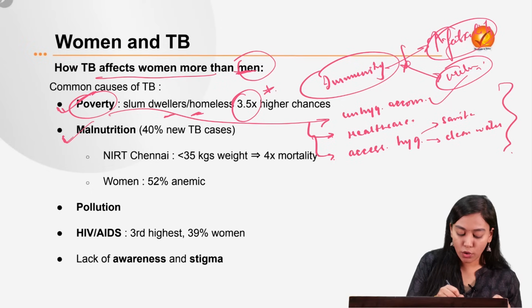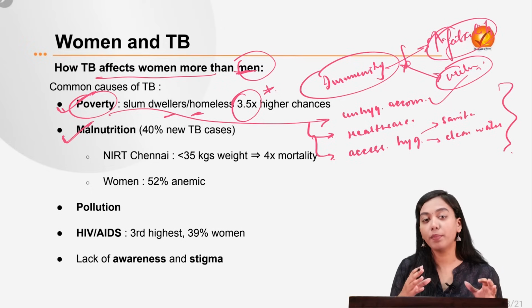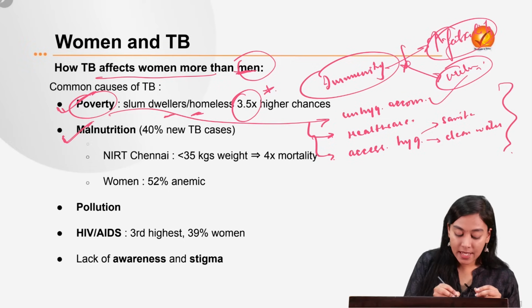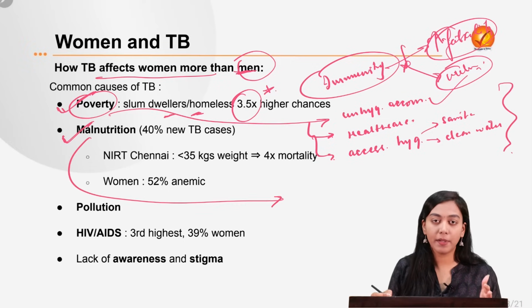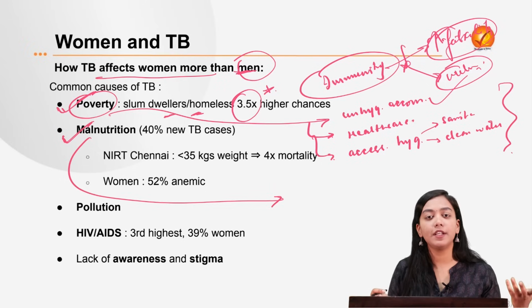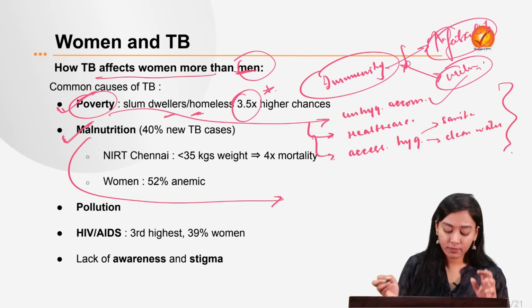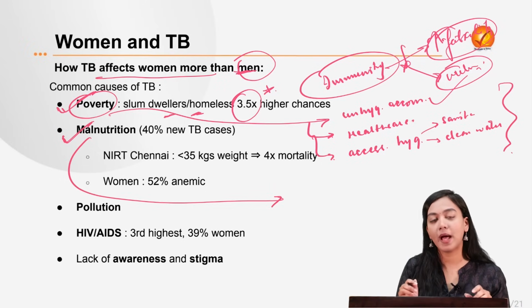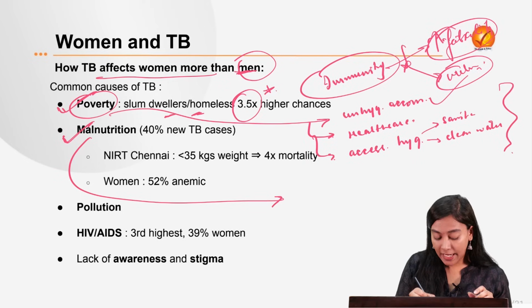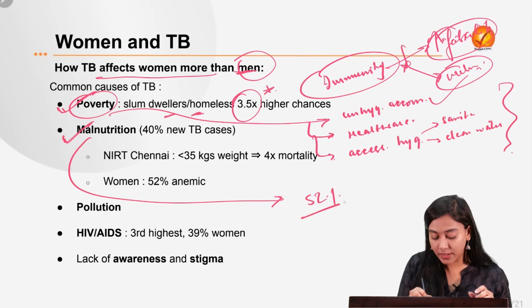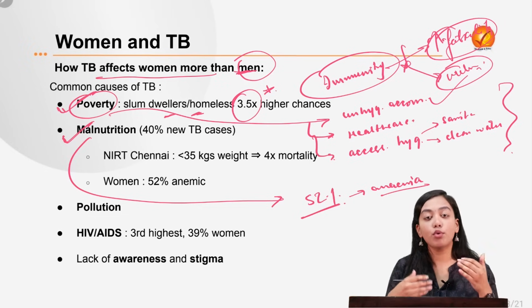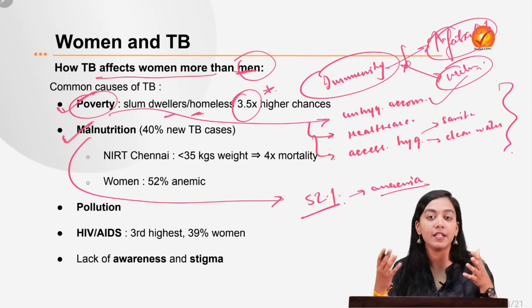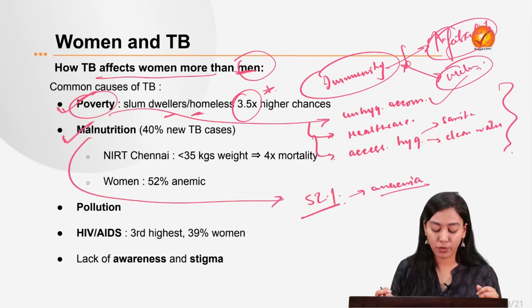Second is malnutrition. What is malnutrition? When the body is not properly nourished, the body will not be able to fight infections like TB, because it lacks the necessary nutrients required to fight them. Who suffers the majority of malnutrition in India? It is the women. In fact, 52% of the women in India are anemic. And therefore, the government has been running programs for bolstering nutrition in women and children in India, through Poshan Abhiyan, if you remember.